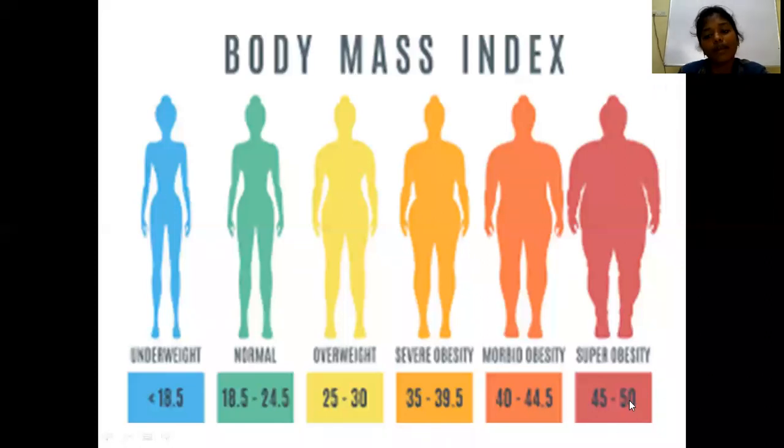If it is more than 50, that is super super obesity. As the BMI increases by 10, you add one super. So the ideal body mass index is 18.5 to 24.5 kg per meter square. Morbid obesity is when the body mass index is more than 40 kg per meter square. Super obesity is when the body mass index is more than 45 to 50.